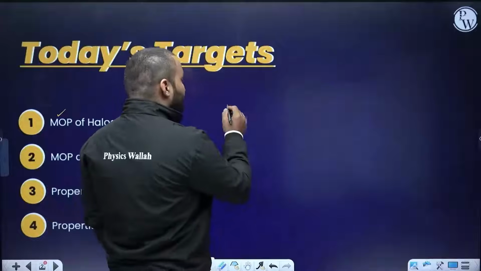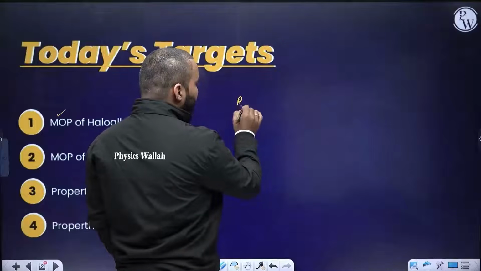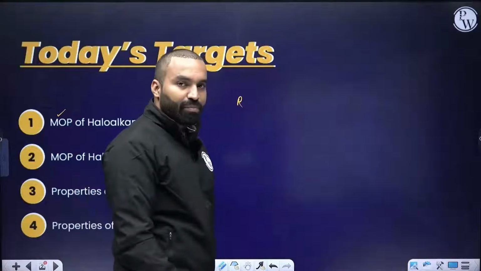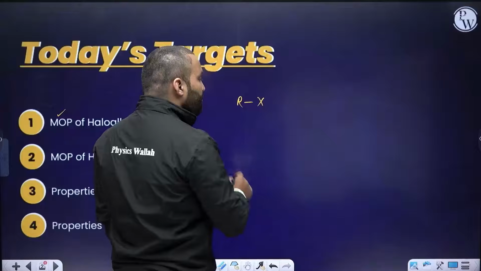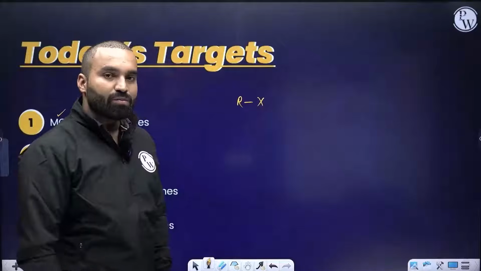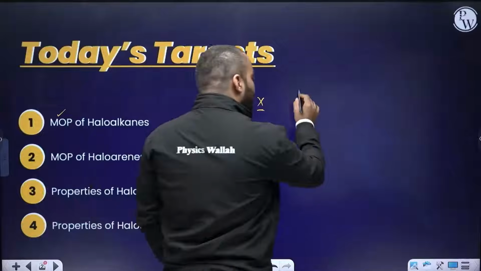So before we begin, let me quickly tell you what are haloalkanes. In your NCERT, there is a general symbol R used for alkyls. And if you connect it with the X part, it becomes haloalkane. How is it derived?